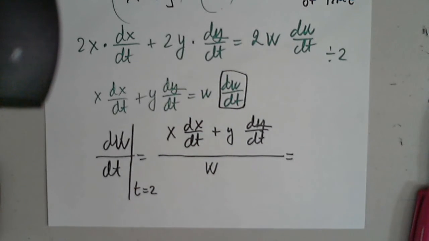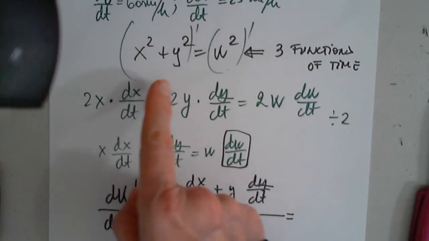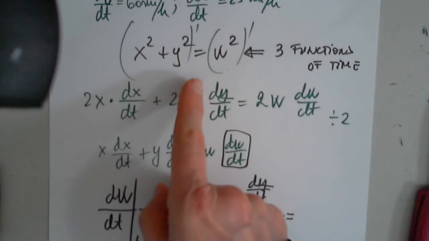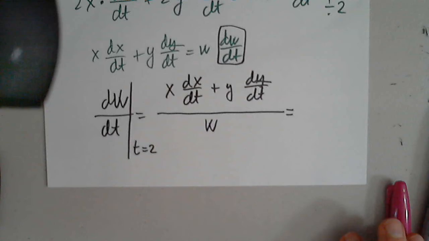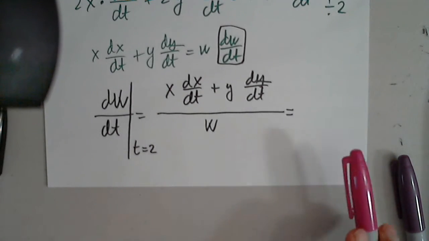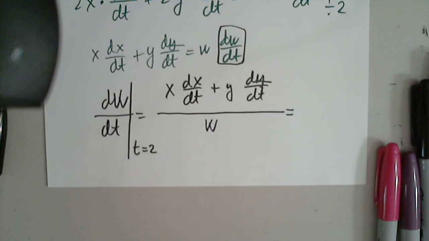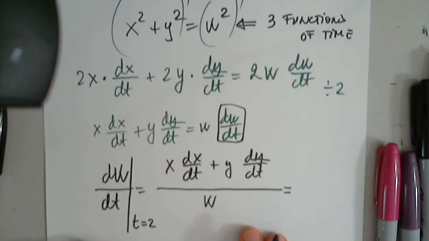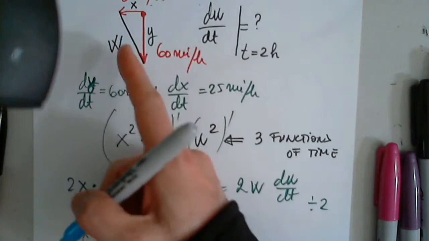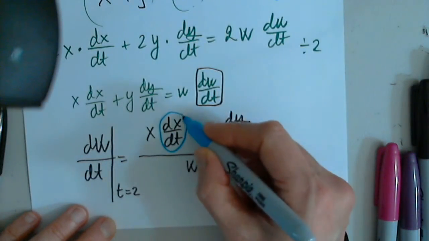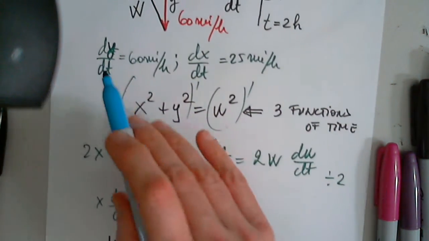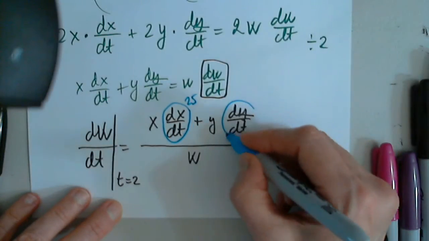Okay, so now let's see what are the numbers, what we have, what we don't. Obviously, I don't have w, so I have to come back here and do something to get w from there. But let's take it easy. What do we have and what don't we have? I don't have x and y. I have dx over dt, which is 25. I have dy over dt, which is 60.